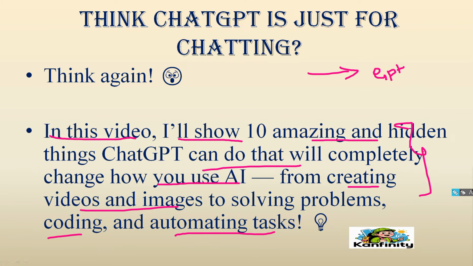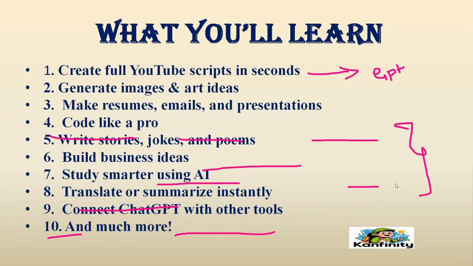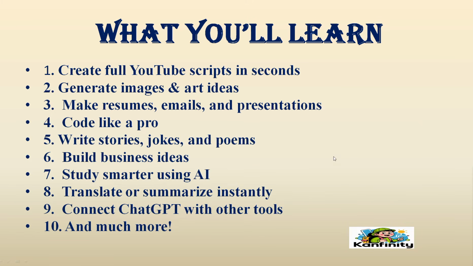What are the things ChatGPT can do for us? Here, if you see, there are the top 10 things ChatGPT can do for us. The first one is to create full YouTube scripts in a second.